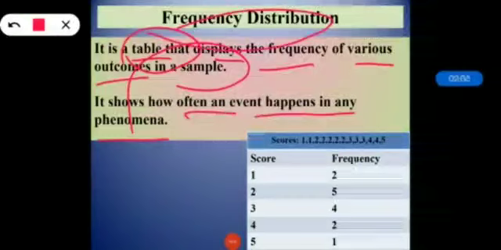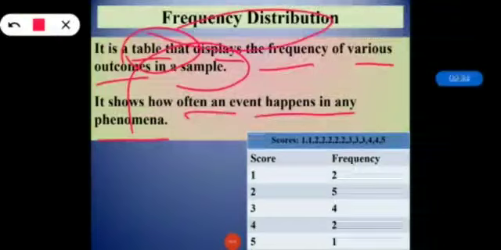Why? Because Saturday morning and Saturday afternoon make the frequency 2 for Saturday, and Thursday afternoon is 1 on Thursday. So you can see how we calculate the frequency: we are trying to find out how many times the particular event is occurring. By counting these frequencies we can make the frequency distribution table.